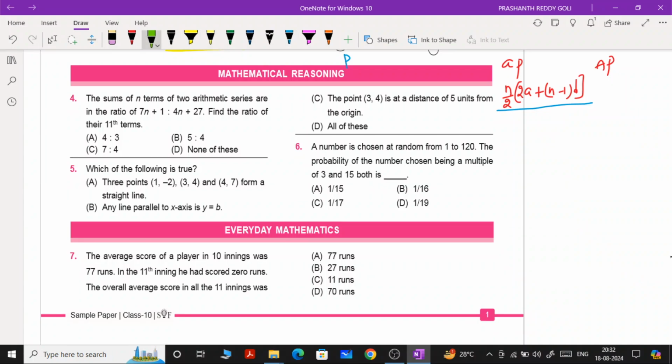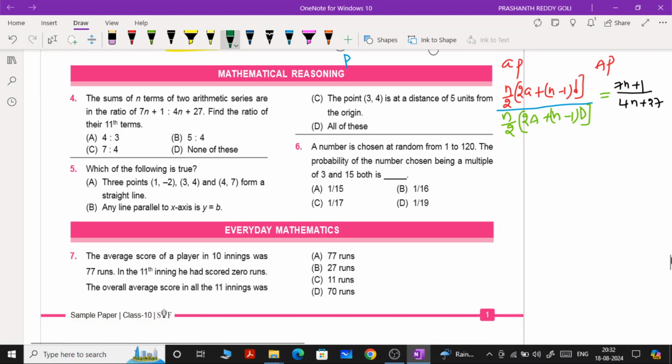Now we focus on the second one. The second one is n by 2 into 2a plus n minus 1 into capital D. n is common, again don't take a different one. That is equal to 7n plus 1 by 4n plus 27.